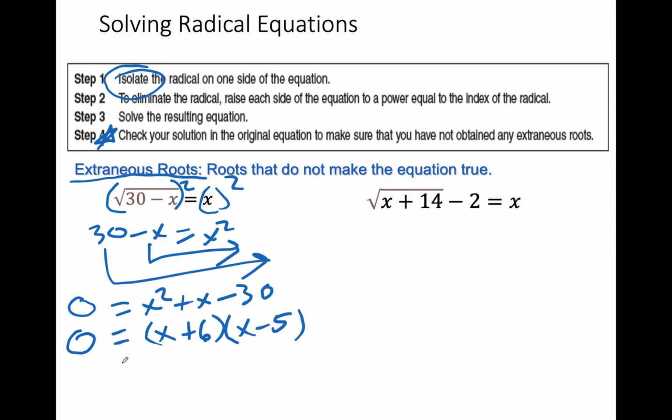So factoring just never goes out of style. X plus 6 is equal to 0. Add 6. X is negative 6. X minus 5 equals 0. Add 5. X is 5.